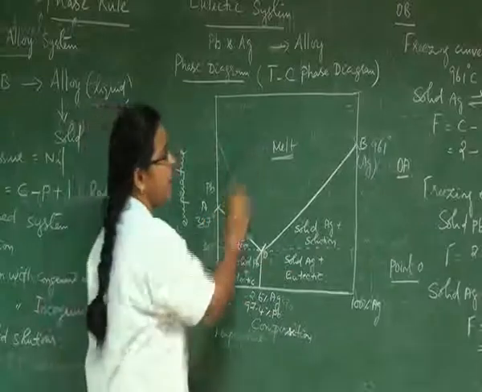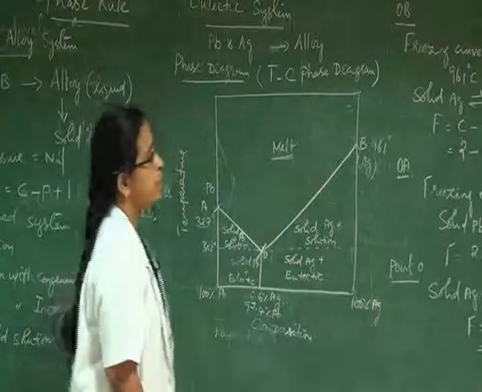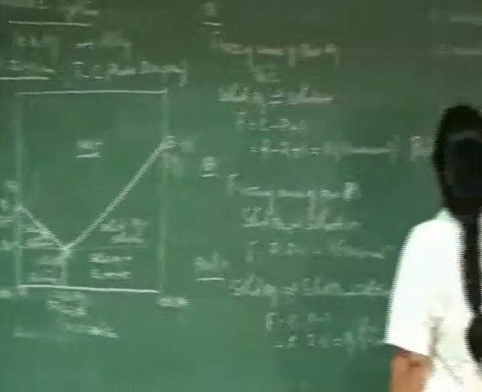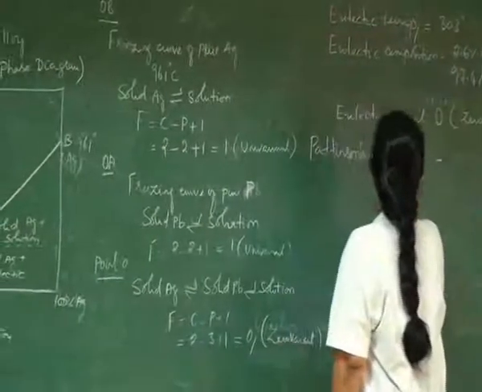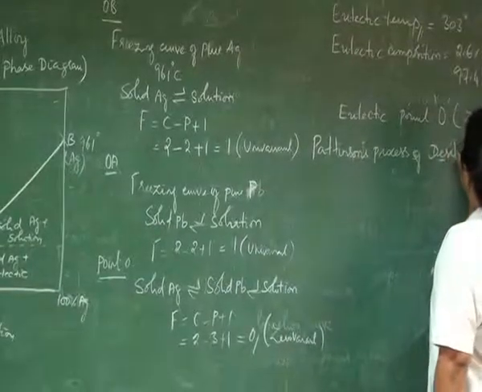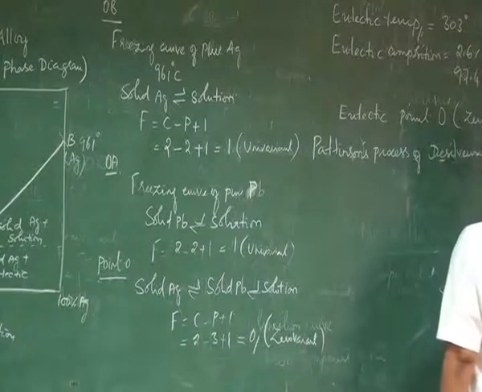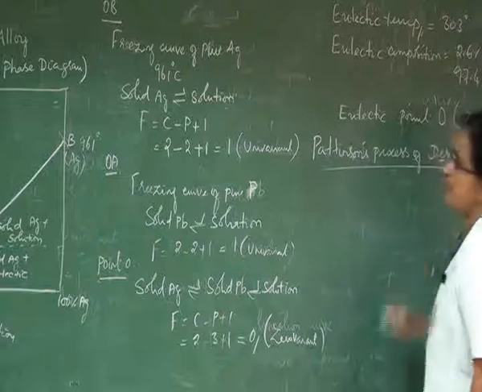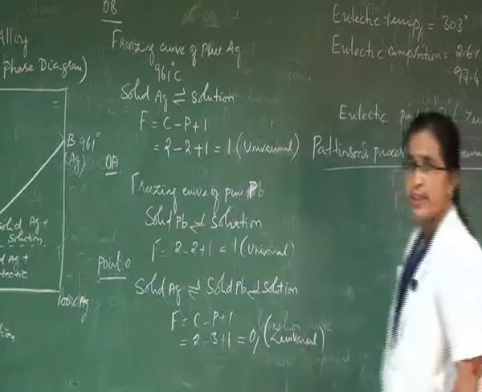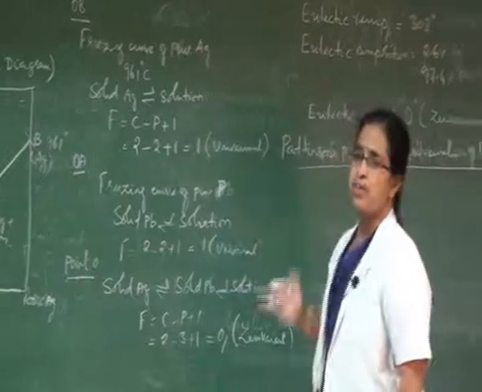Okay. The main application of this phase diagram, the lead silver phase diagram, is the Pattinson's process of desilverization of lead. Desilverization means separation of silver.